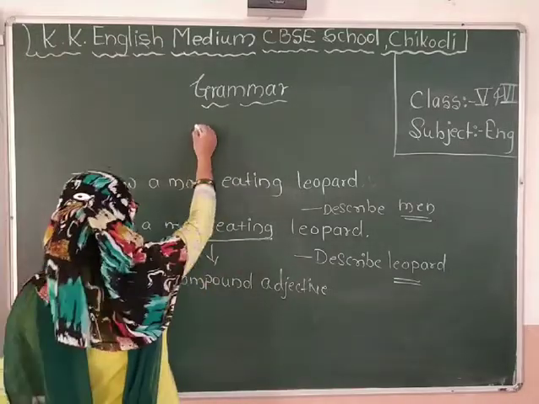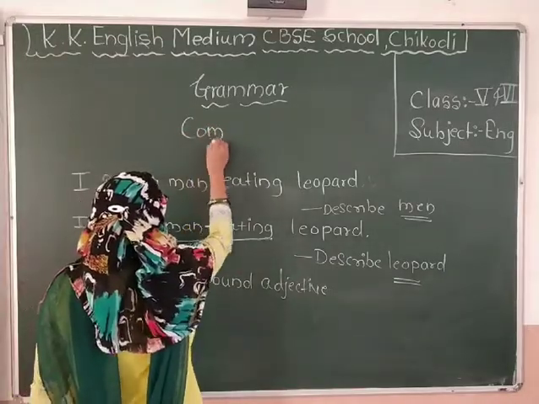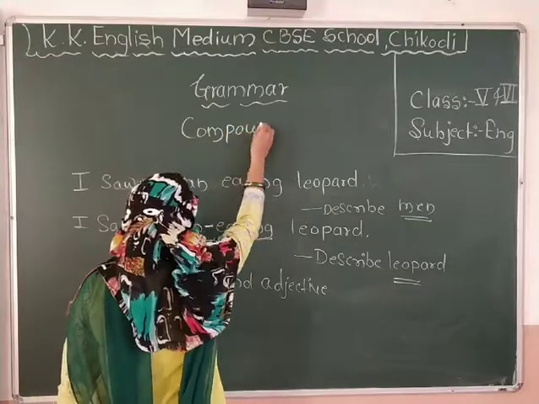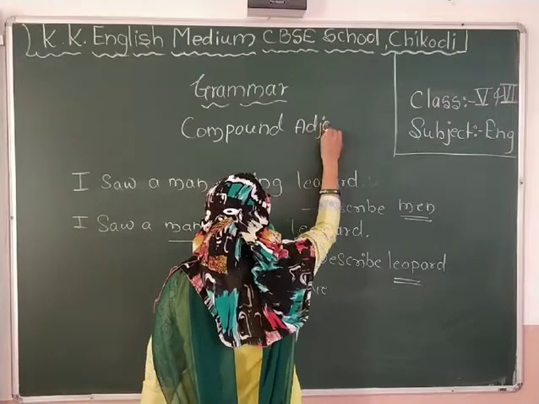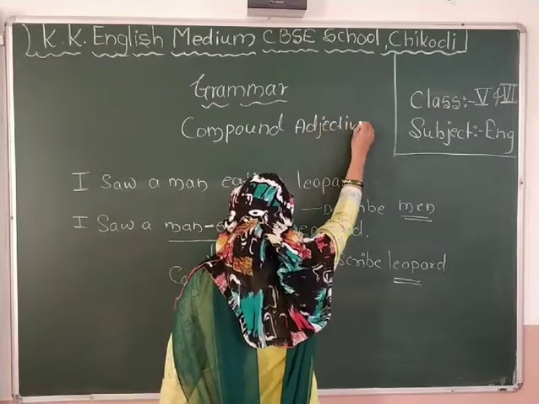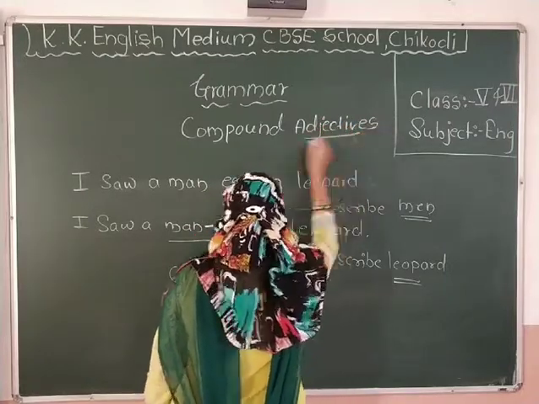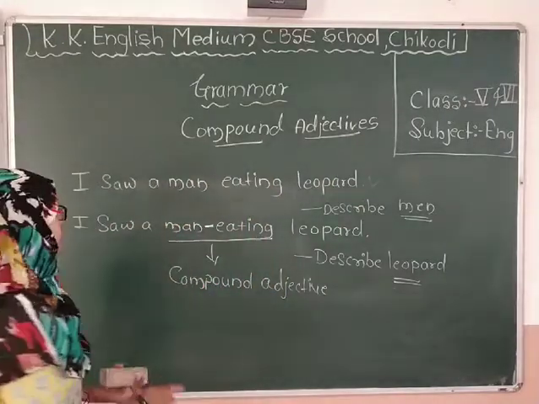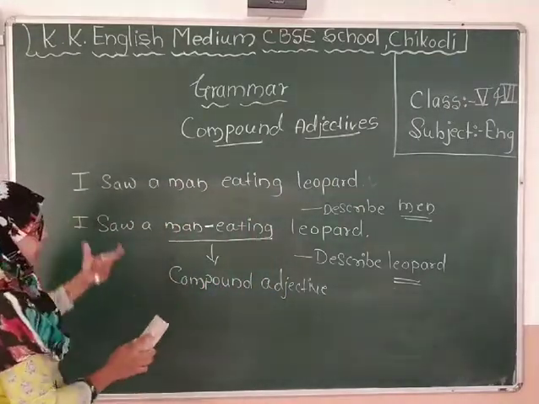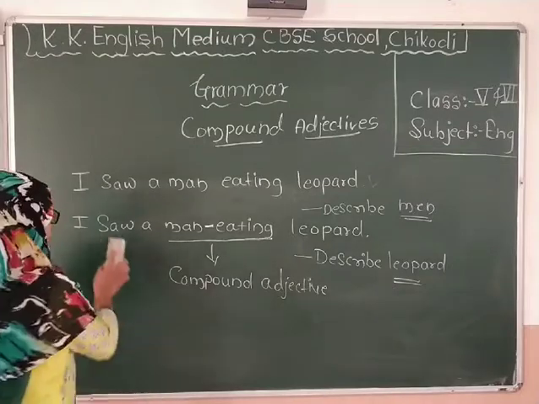So, today's class is about compound adjectives. So, what is a compound adjective? We have to see here. This is the example. Do you have a clear idea?